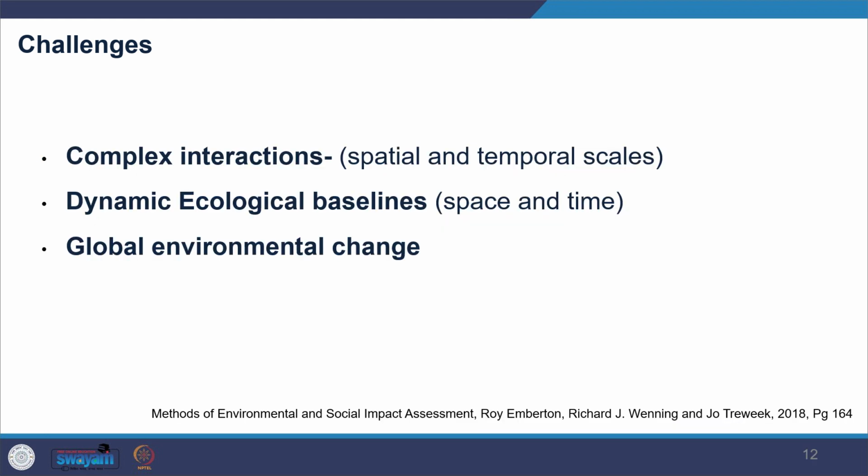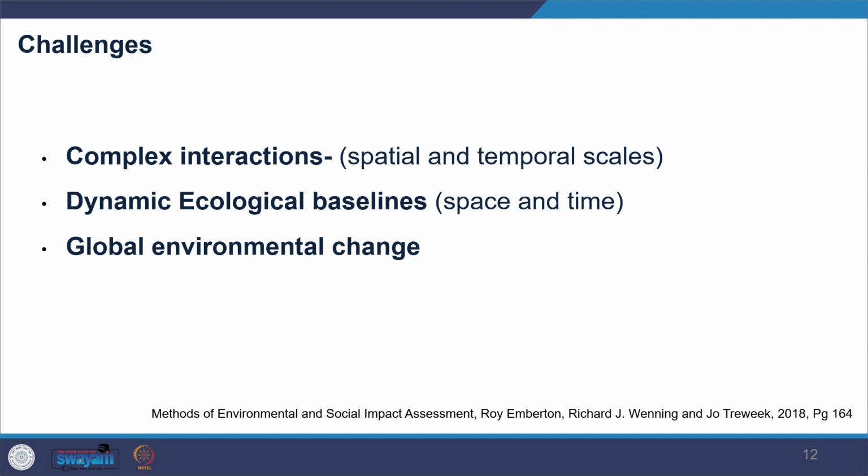The other reason for it being very complex is that even the ecological baseline is very dynamic. It's dynamic in space as well as in time, so it's constantly changing. Whenever you prepare the baseline, it might be difficult to determine what kind of changes are happening naturally or are happening because of the proposed project.